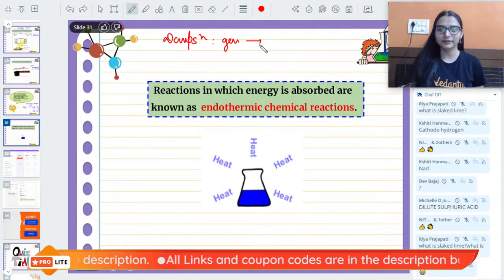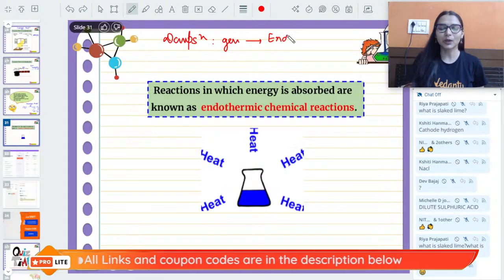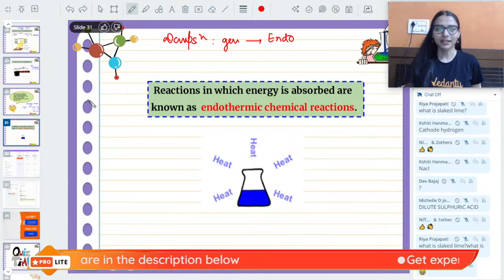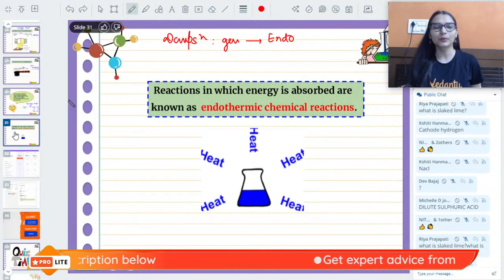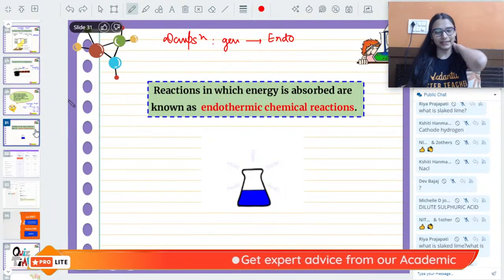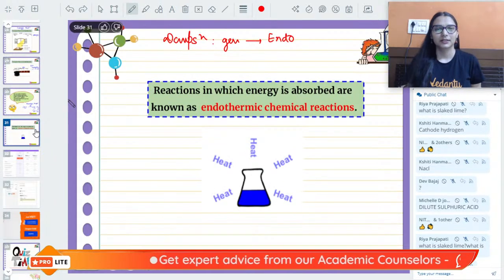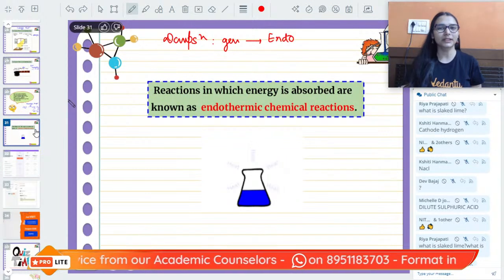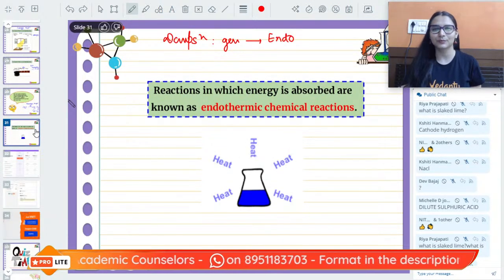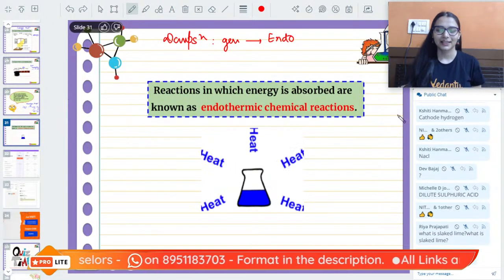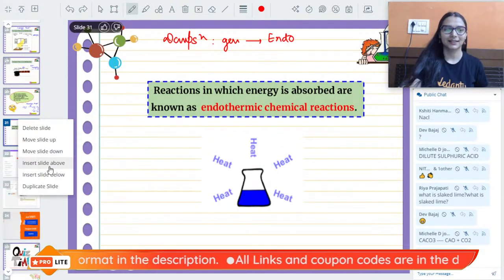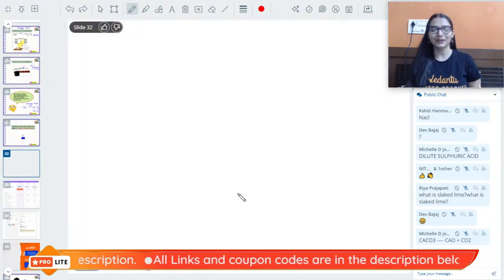Not all of them, but generally they require heat absorption, right? So can you guys give me any one example of an endothermic reaction? Think, you are getting some ammonium salt related, ammonia gas maybe you are getting. Any one example of endothermic reactions? Yes, think about it and let me know, okay?